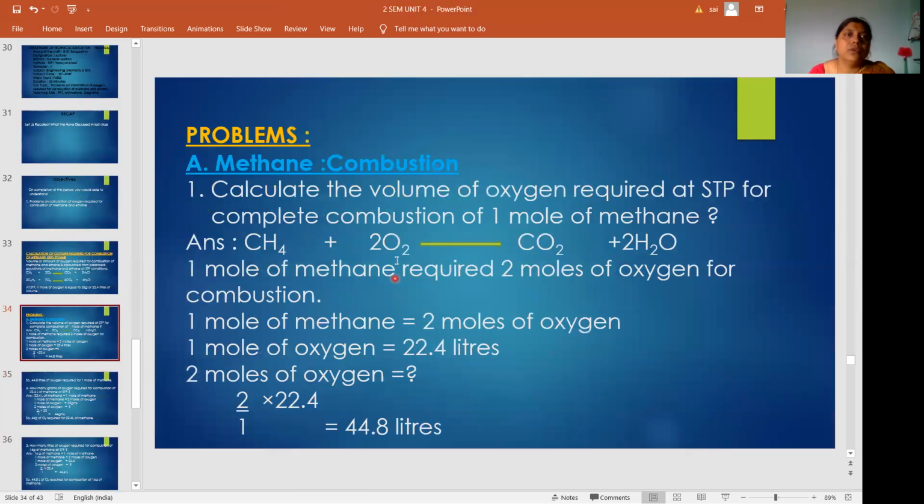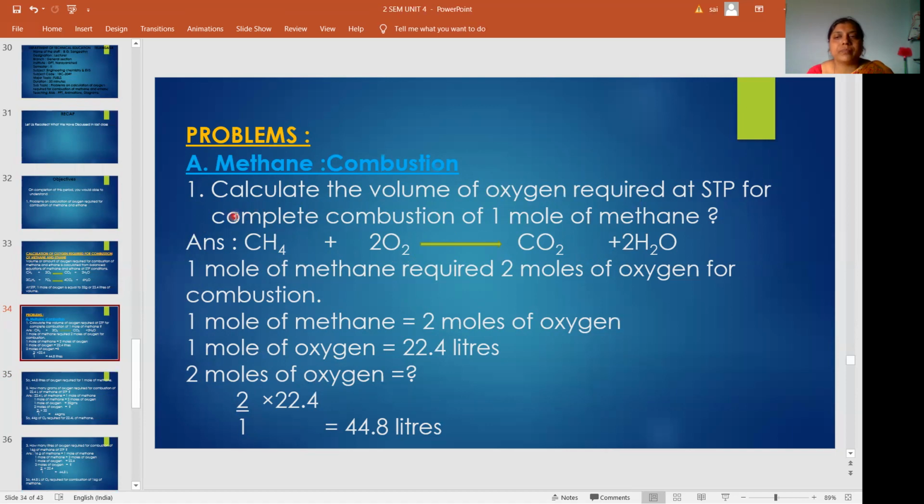So first we do problems on methane combustion. If you want to solve the problems on methane combustion, you should know this equation. They will give the question, and if the question is on methane combustion, you have to write this balanced equation of methane combustion. By this only you can do the problem. So we will see a few problems on this.